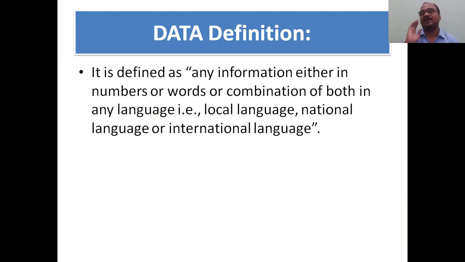Data definition: any information is called data. Keep in your mind, any information regarding any matter, either movies or cricket or whatever it may be, either in numbers or words or a combination of both, in any language. Either local language, national language, international language, whatever you see, any information, either numbers or alphabets or any language is called data. Keep in your mind.